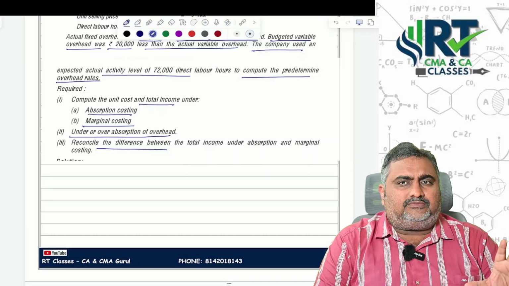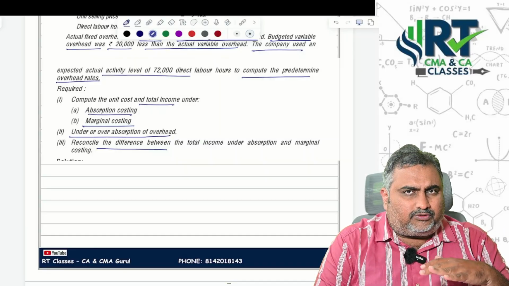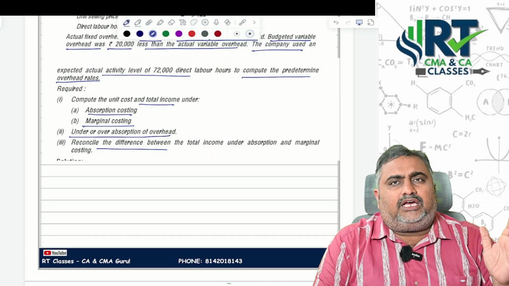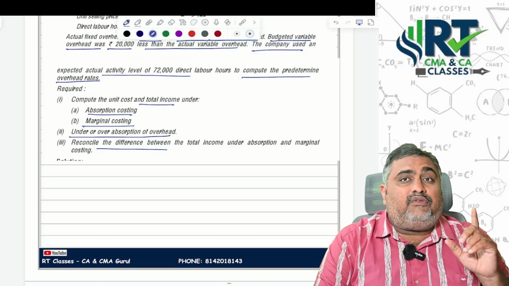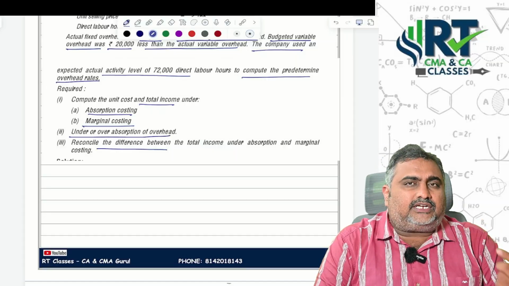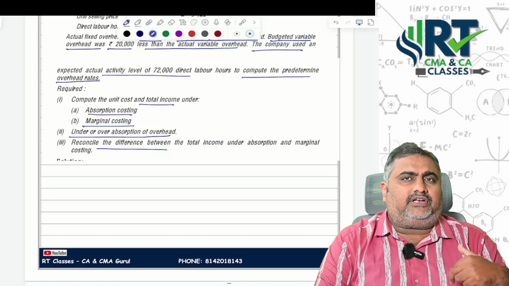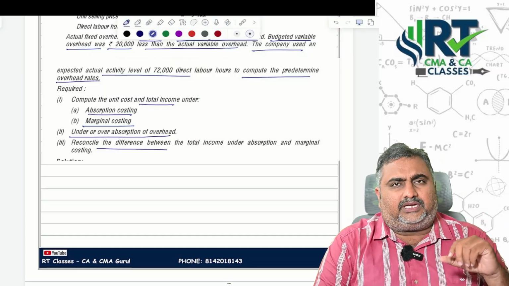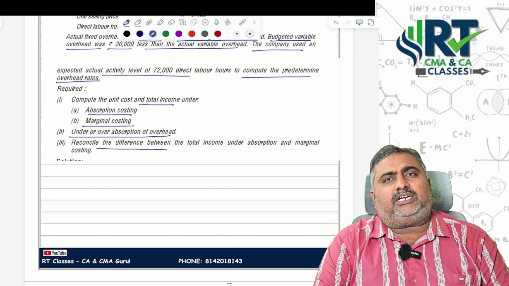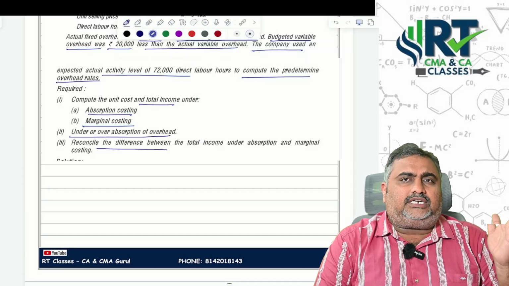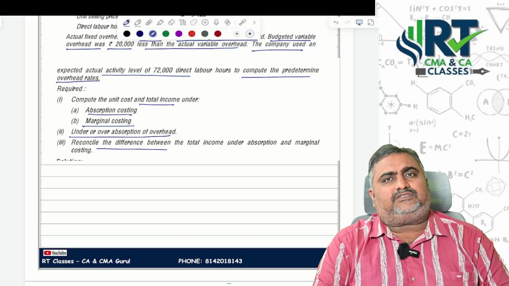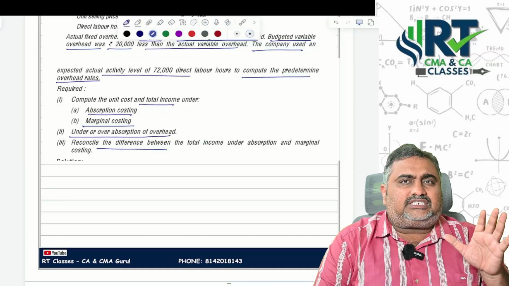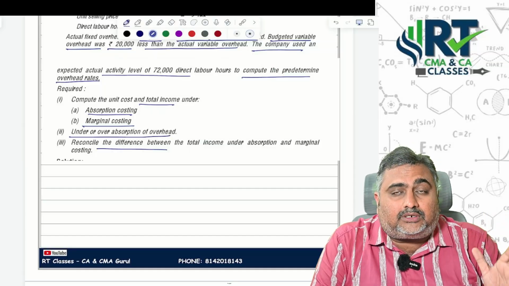Even from the marginal costing point of view, the overheads recovery concept was not there. Only the actual overheads incurred should be considered under marginal costing. But when it comes to absorption costing, there is a concept of under recovery and over recovery. There is some difference between your normal production capacity and actual production capacity, or between the budgeted overheads and actual variable overheads, so some differences will come. Absorption means recovery or levy, so this effect should be there in absorption costing.